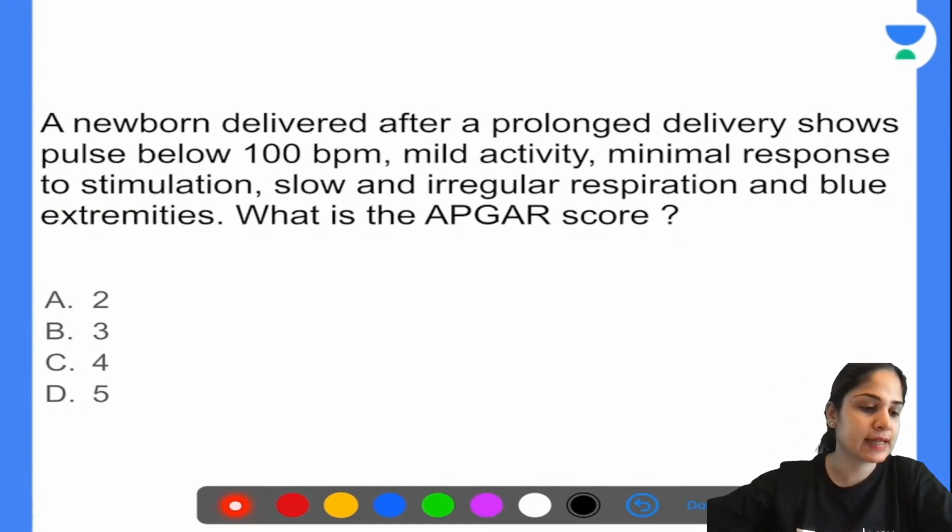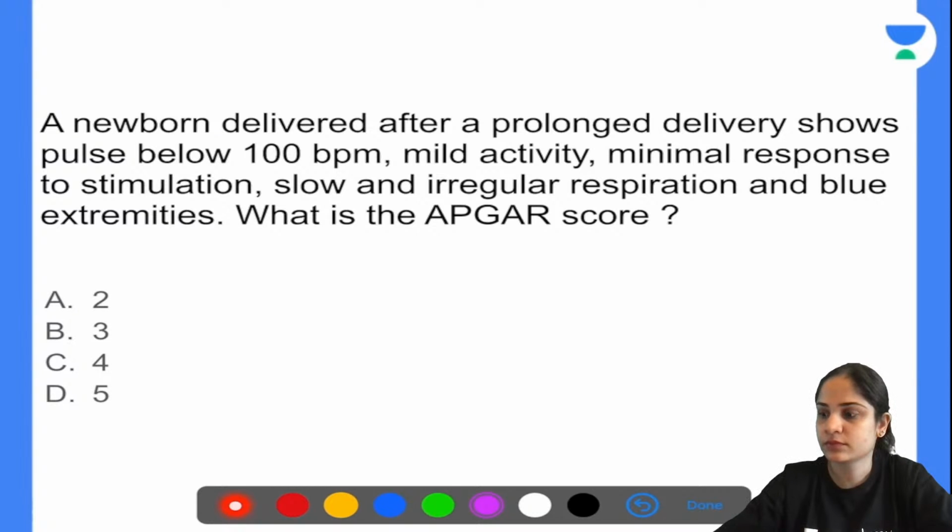Come on guys, 30 seconds for this. Quickly calculate the APGAR score. Yes. So this was actually a very easy question. It is not even a trick question. It's a very easy question. Why? I'll tell you why.